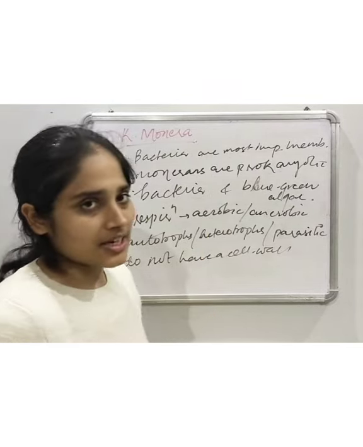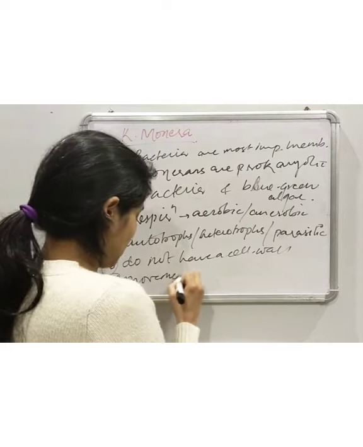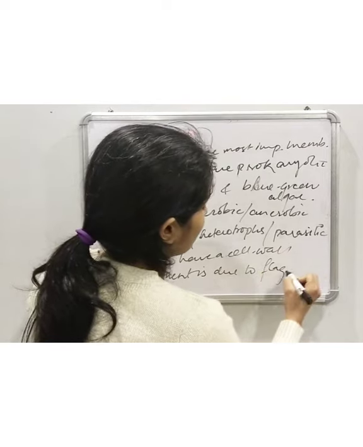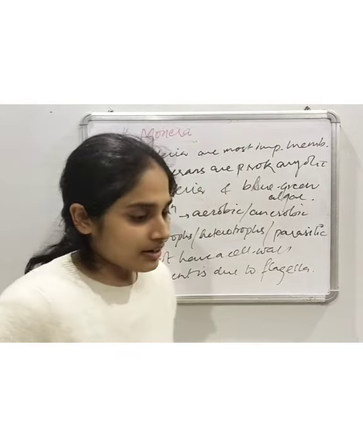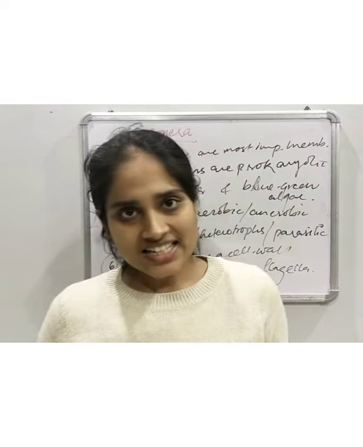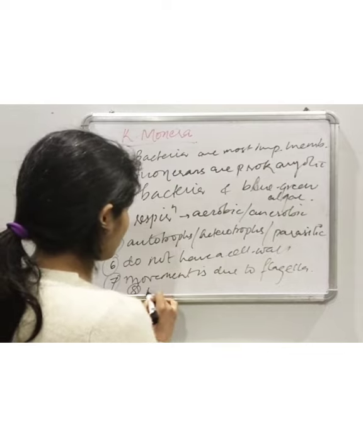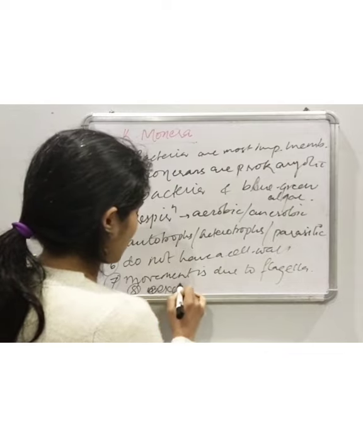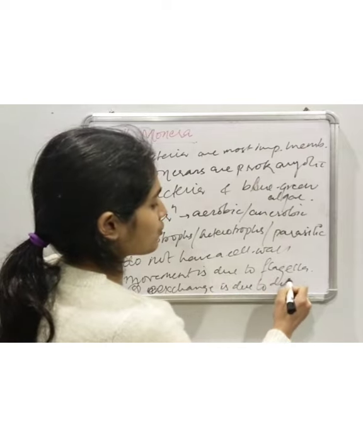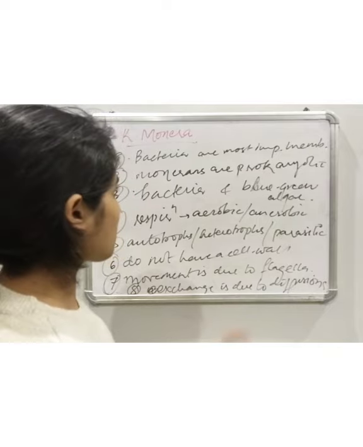They do not have cilia, they only have flagella, so the movement is due to flagella. And how does the exchange of nutrients and gases occur? That is due to diffusion.